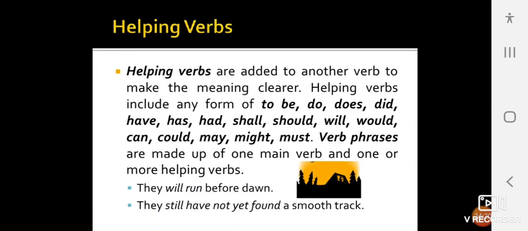Helping verbs are added to another verb to make the meaning clearer. Helping verbs include any form of to be, do, does, did, have, has, had, shall, should, will, would, can, could, may, might, must. Verb phrases are made up of one main verb and one or more helping verbs. They will run before dawn. They still have not yet found a smooth track.